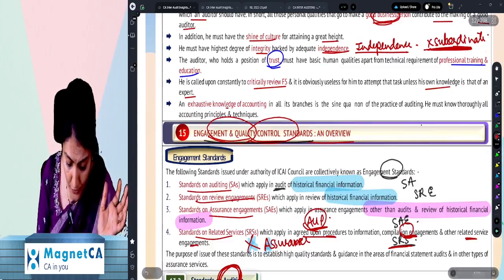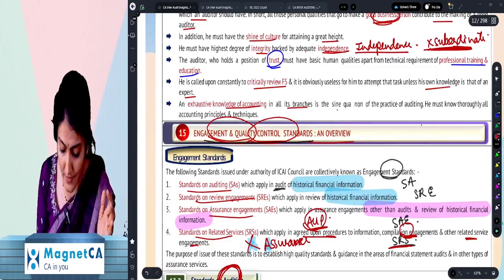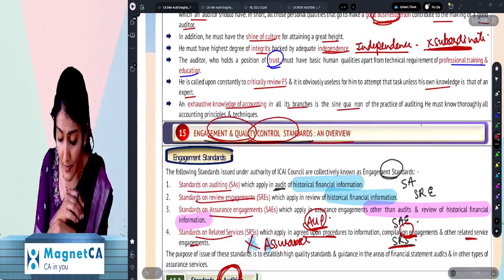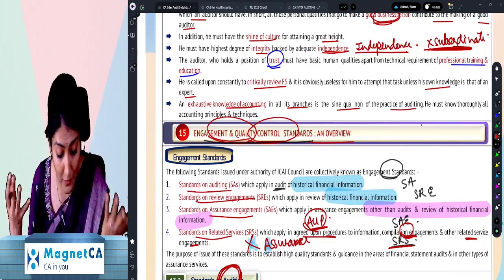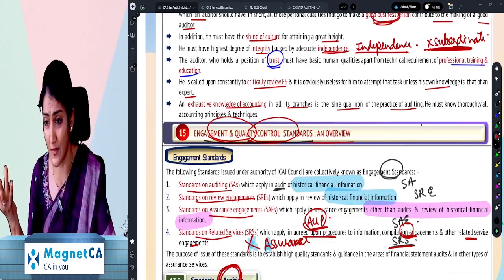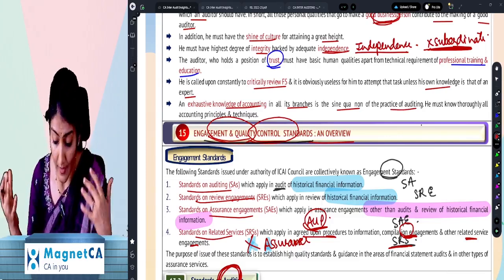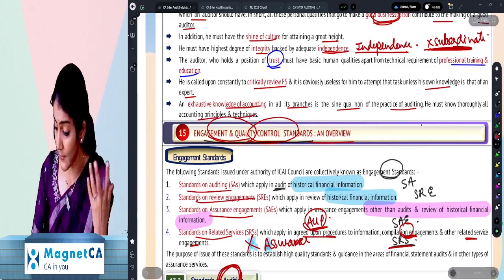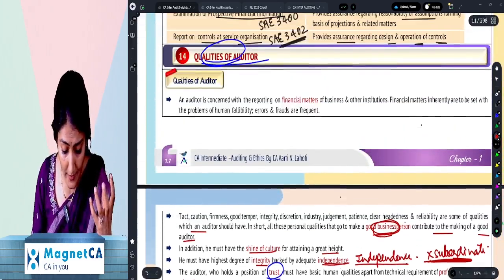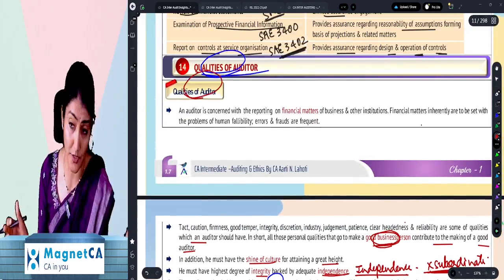And exhaustive knowledge of accounting in all its branches is sine qua non, a prerequisite, for the practice of auditing. If you don't have an exhaustive knowledge of accounting, you cannot be a good auditor. And he must thoroughly know all the accounting principles and techniques. Right, so what is this? A question regarding the qualities of an auditor.